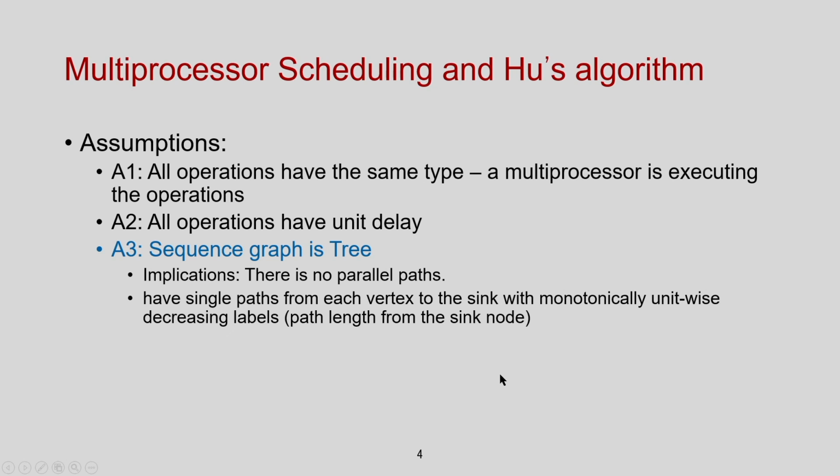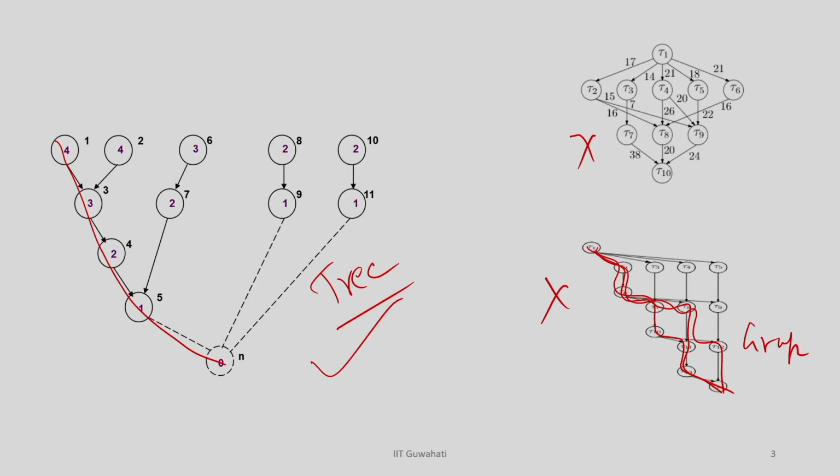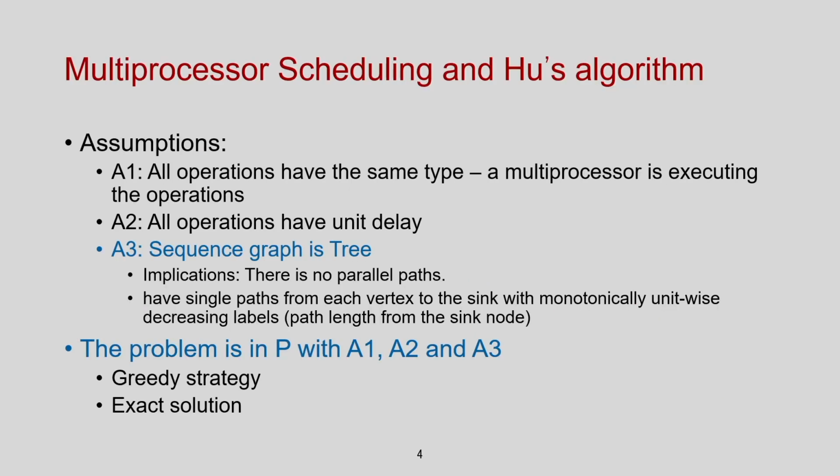So, once this is given, I am going to explain an algorithm called Hughes algorithm, which solves this problem very fast, in order of n time. I am going to show that this always achieves the minimum latency for a given resource constraint. I am going to show the intuitive proof for that. Okay. So, let us discuss the Hughes algorithm now.